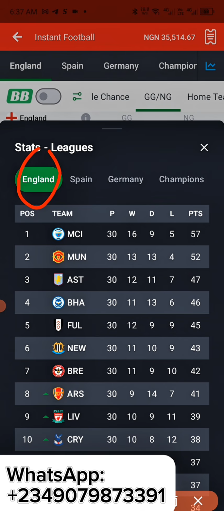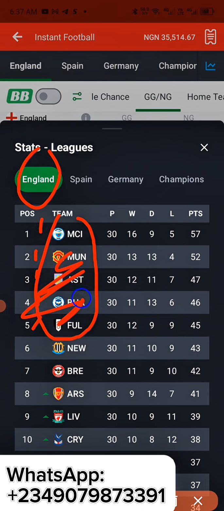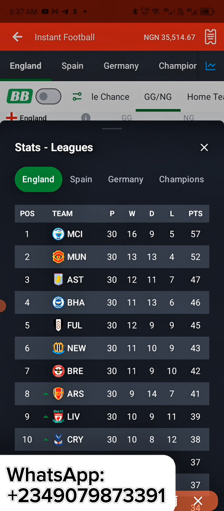We're actually going to check if Nottingham Forest or Leeds is among these top 5 teams. Where is the top 5 team? 1, 2, 3, 4, 5. So Leeds and Nottingham Forest is not among any of these teams right here. You get my point? So after knowing all of that, we're actually going to go back.